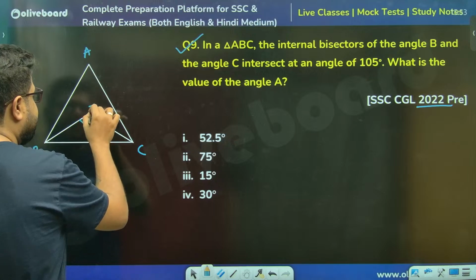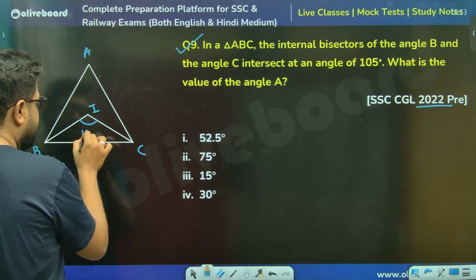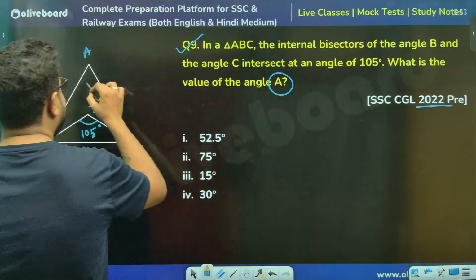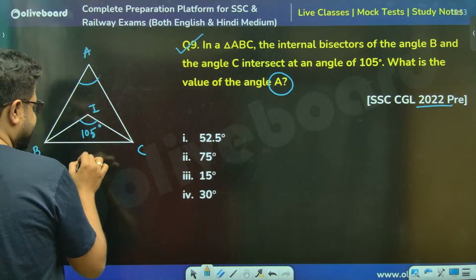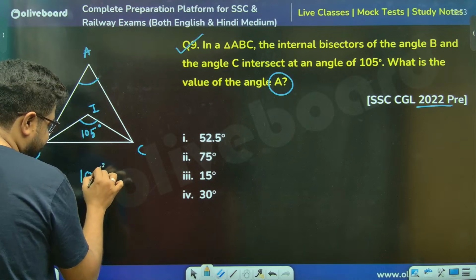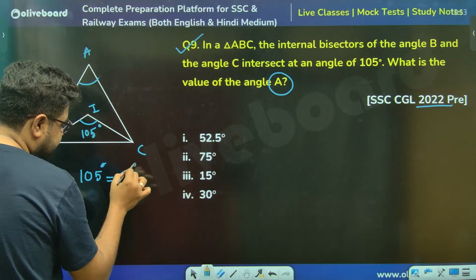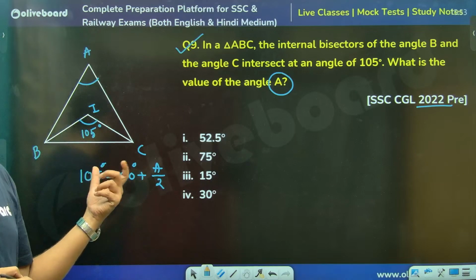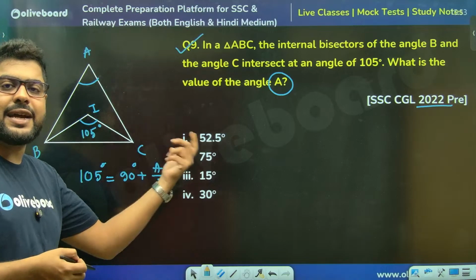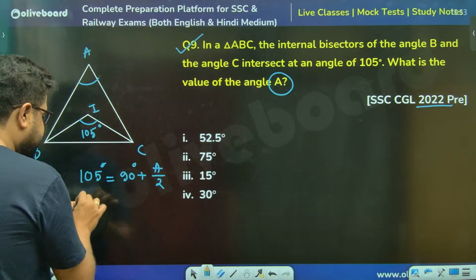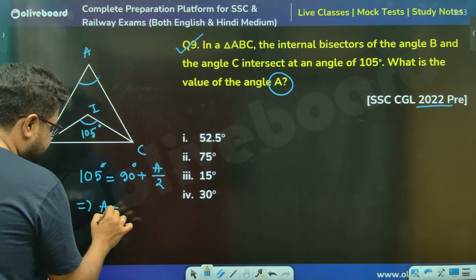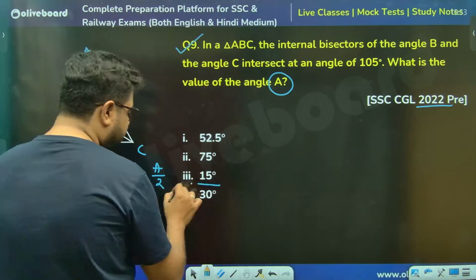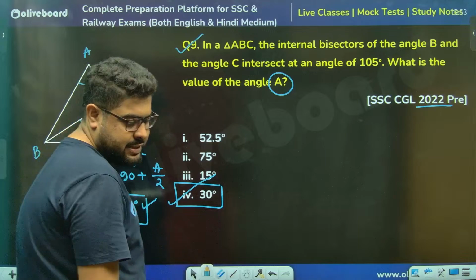They intersect at I, at an angle of 105 degrees. The value of angle A is asked. Can I say this 105 degrees is 90 degrees plus A by 2? Because inside means plus. I told you, incenter means inside means plus. So this will be subtracted, and A will be equal to 30 degrees. Option number 4 is the correct answer.